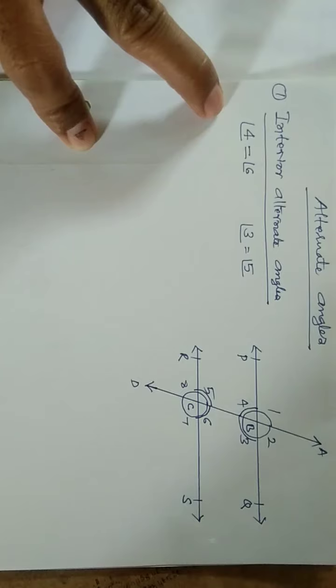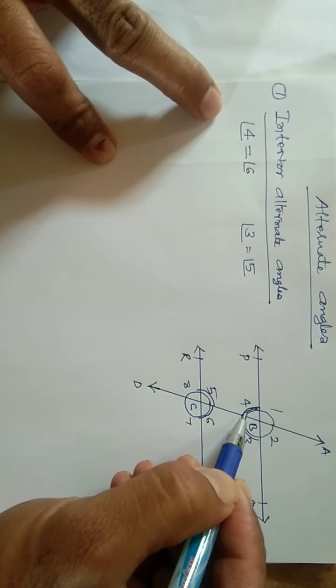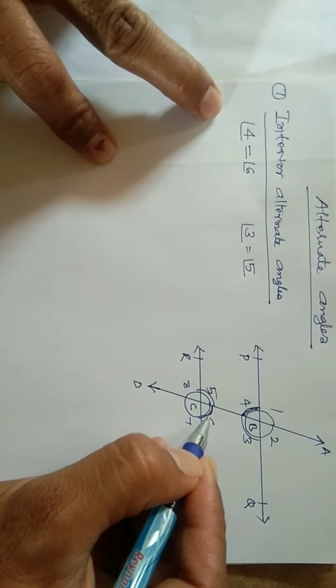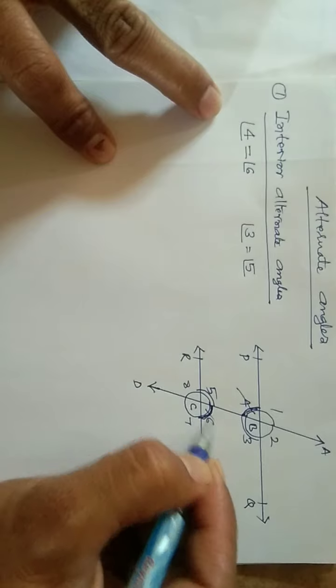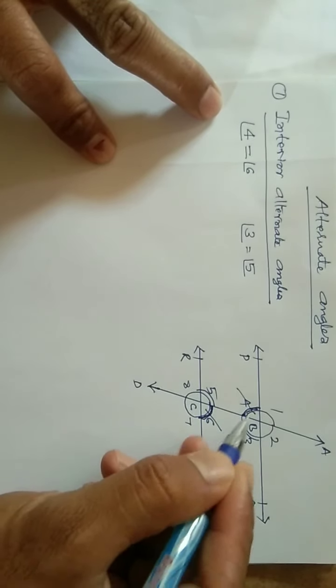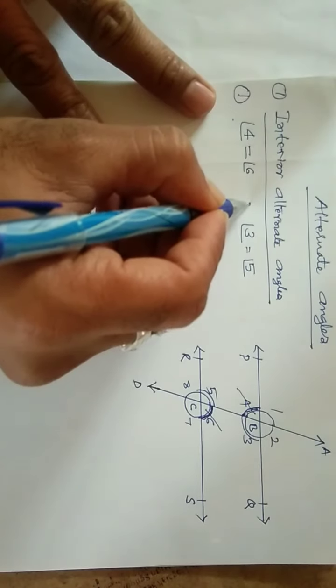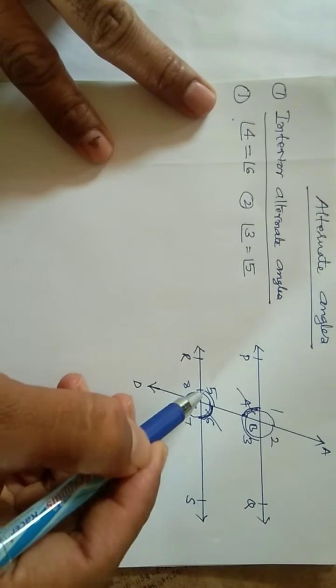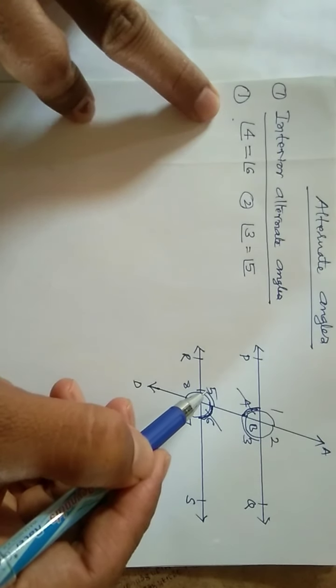So these alternate angles are equal. See, dear students, this is angle 4 and this is angle 6. These two, 4 and 6, are interior alternate angles. This is the first one. Second one, 3 and 5 are interior alternate angles.